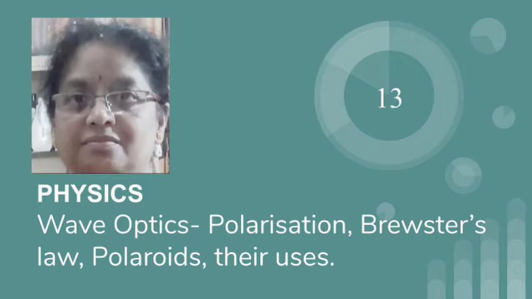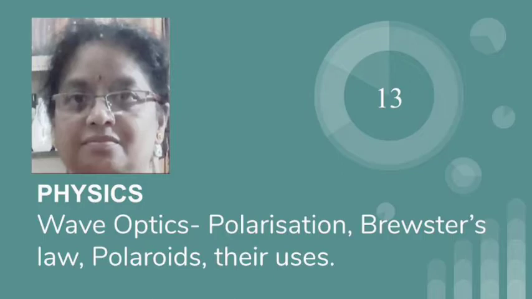We know that light is an electromagnetic wave in which electric and magnetic field vectors vary sinusoidally perpendicular to each other as well as perpendicular to the direction of propagation of light wave. So, light wave is a transverse wave.